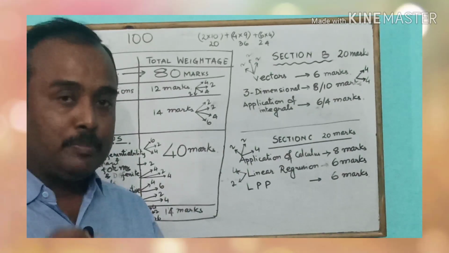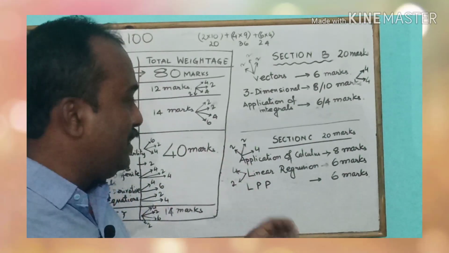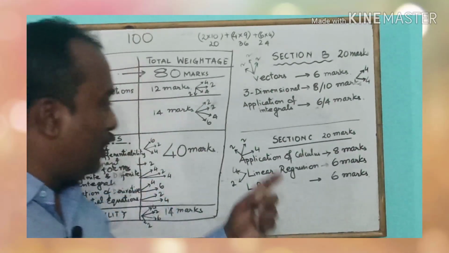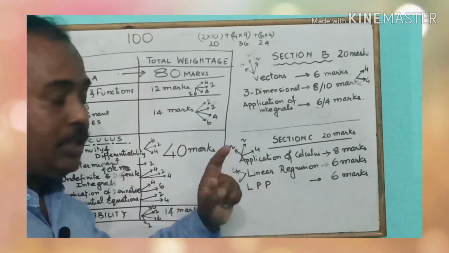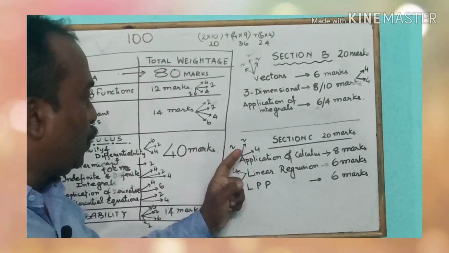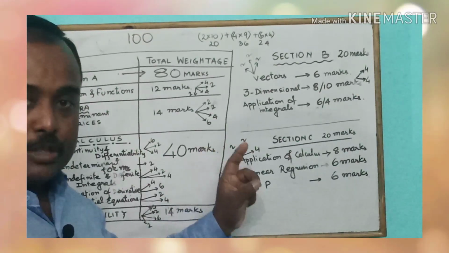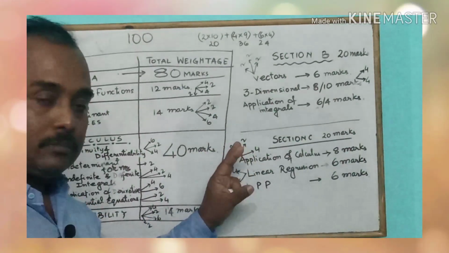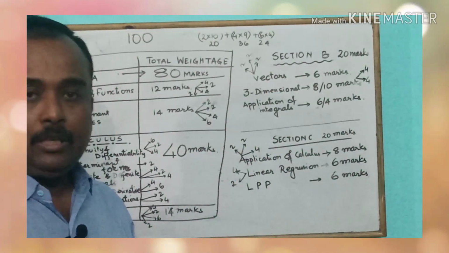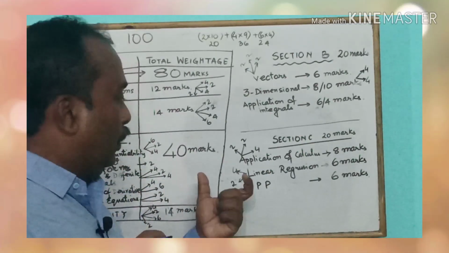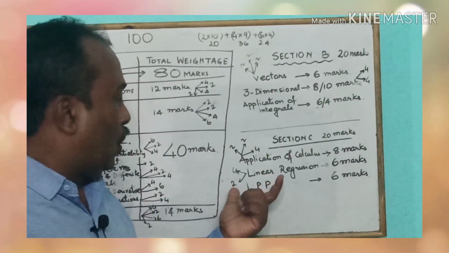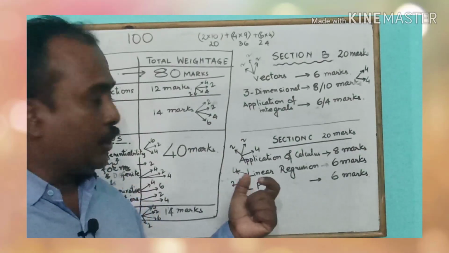Finally, section C, which the majority of the students go for, as it is the easiest part in the whole mathematics syllabus. First, we have the application of calculus in economics and commerce. We have 8 marks which are very, very important and precious for you. We can expect 2 small, very short answer questions, and one 4 marks question. And next we have linear regression. Now be careful about the linear regression. You would be asked to find out the coefficients of regression, bxy and byx, or you would be asked to find out the correlation coefficient.